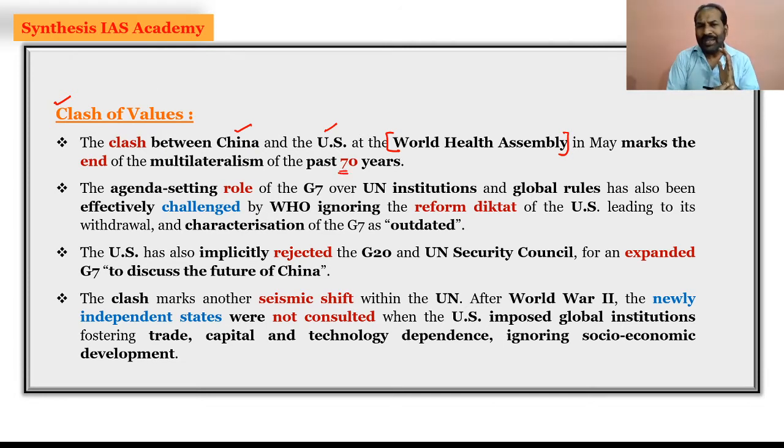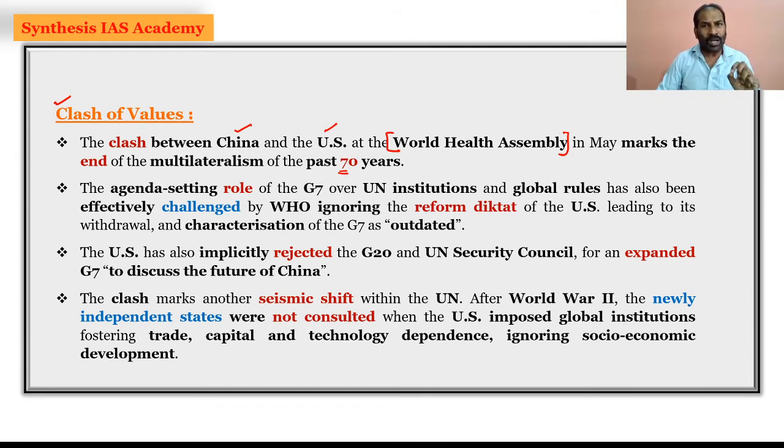So that means unilateral decisions are being taken even at international organizations. So when the situation is demanding that, unilateralism or hegemony is being imposed by China from a different perspective and by the US from a different perspective, so it is showing a sign of the end of multilateralism.